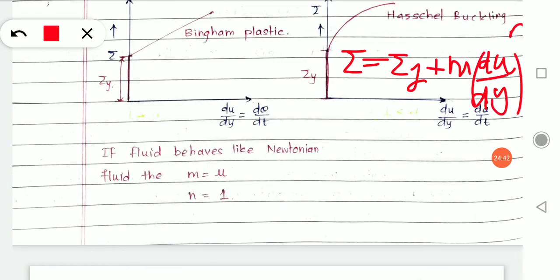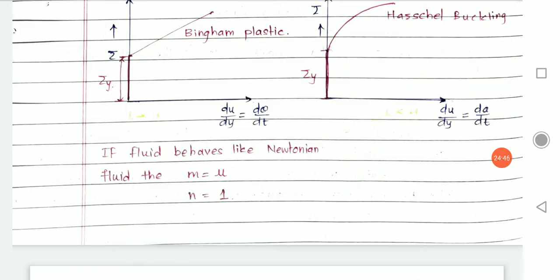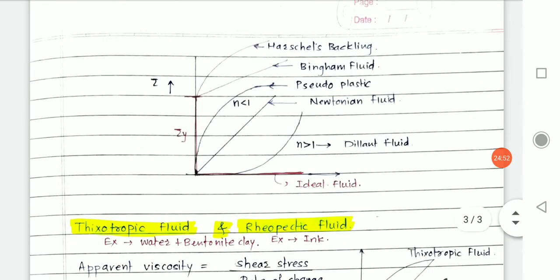Understood? Why are we doing it like this? Because it does not obey Newtonian fluid properties, or it does not obey Newton's law of viscosity. Now I sum up all the graphical representations of fluids which we have gone through in the last few minutes.